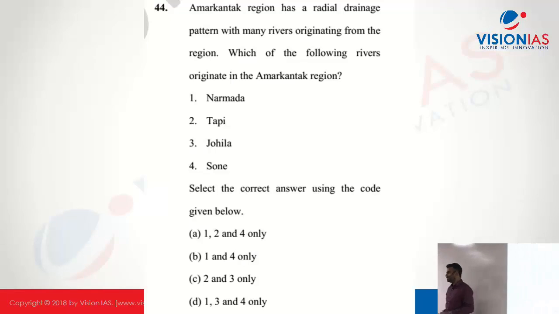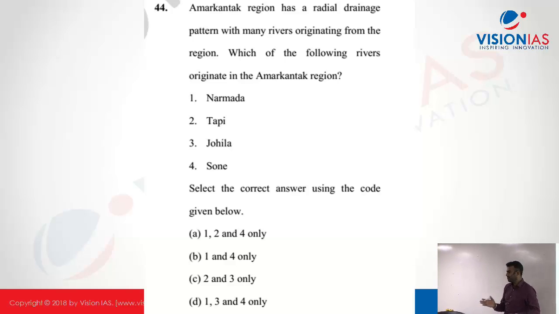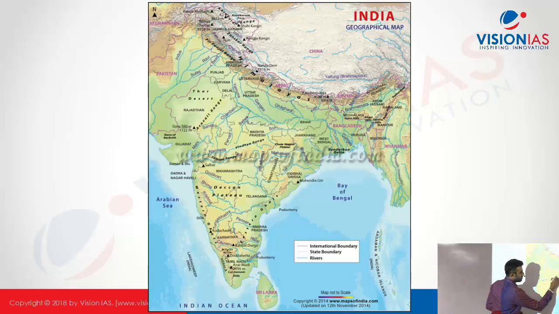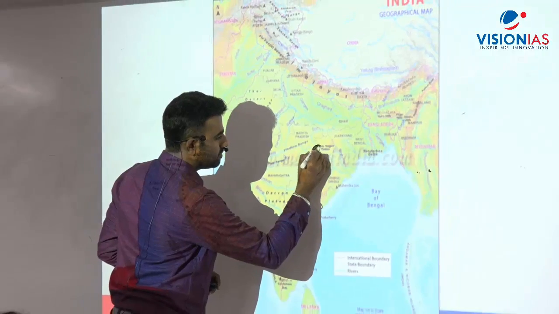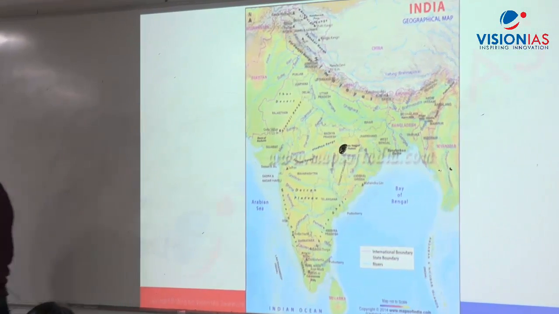Where is the Amarkantak region? It is almost on the border between MP and Chhattisgarh. Here, this is the Amarkantak region, also the Amarkantak Plateau.